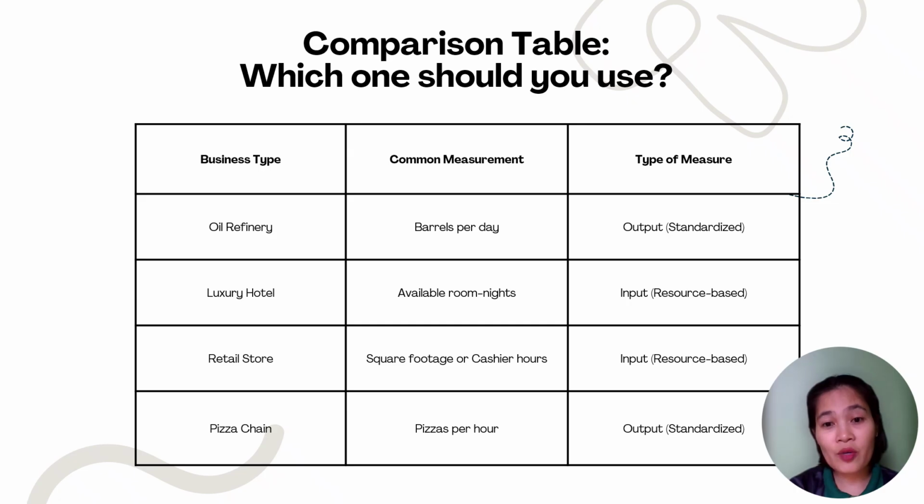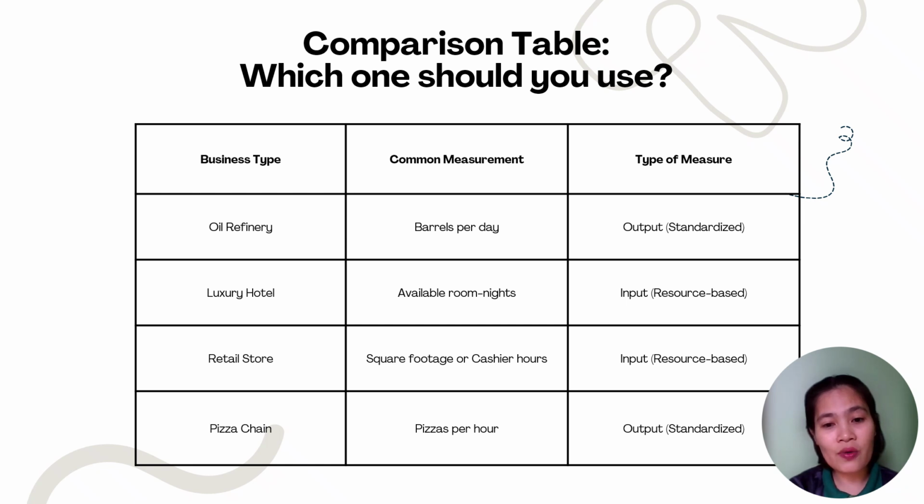Now we have here a comparison table on how you are going to measure your capacity. We have here on the first variable the business type. Next is the common measurement used and the type of measure. For business type, we have here oil refinery. Your common measurement for that is barrels per day, and that is your output, which is standardized. Next is luxury hotel. Your common measurement for that is available rooms per night, and your type of measure is input because it is resource based.